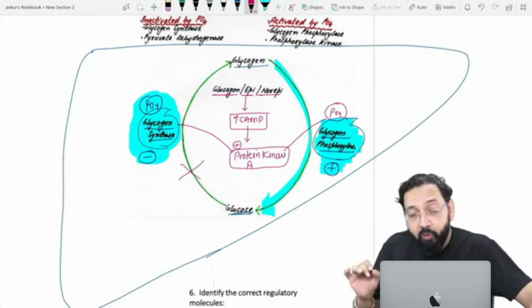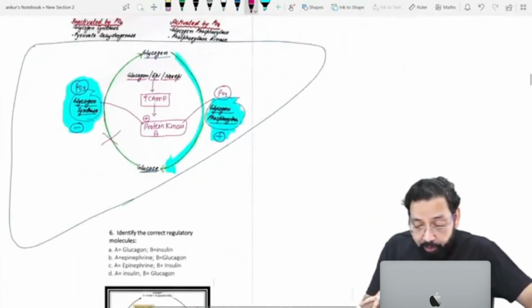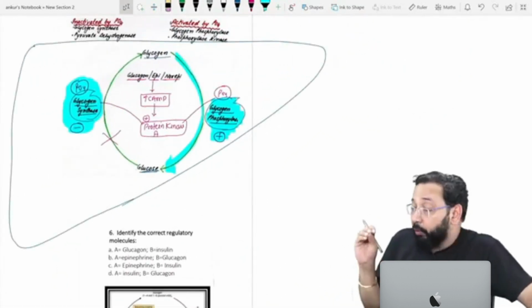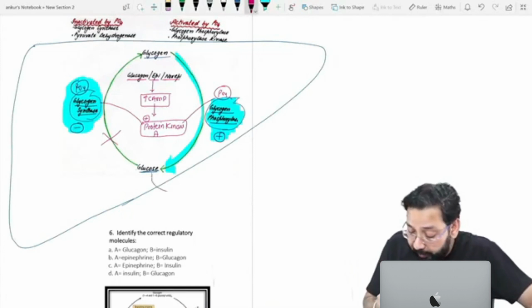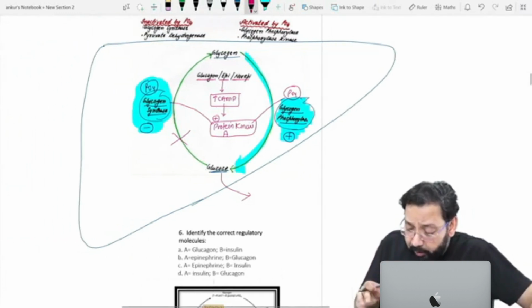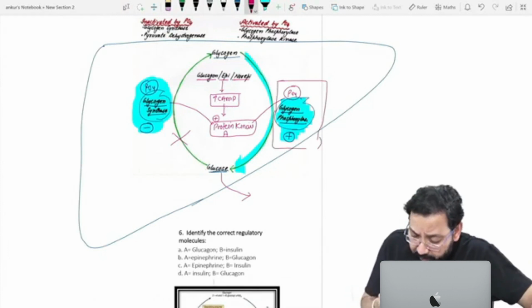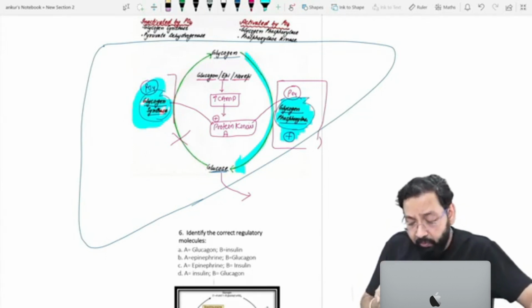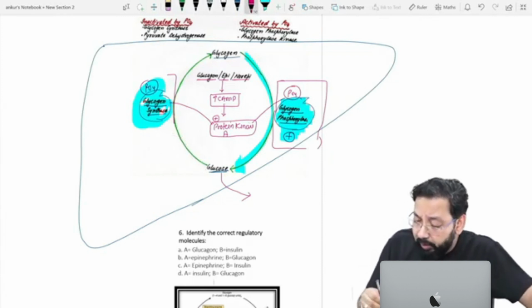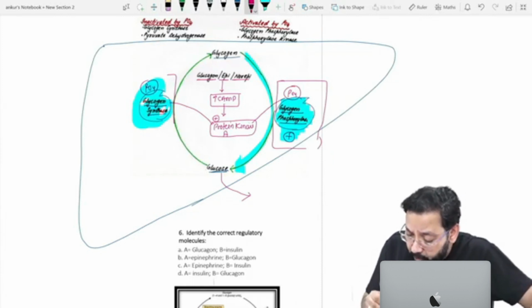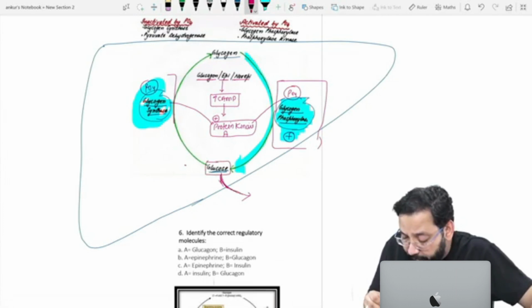Suppose a person goes into a fasting state. Then glycogen would be broken down to glucose to maintain blood glucose. But suppose this enzyme is activated and the other is not inhibited, so it is also active. Then what would happen? Suppose in the liver cell glycogen is broken down to glucose. This glucose will accumulate in the liver cell, and then diffuse out of the liver cell.